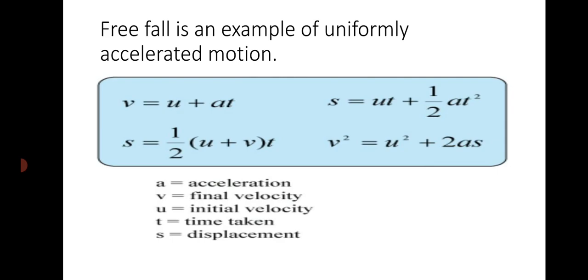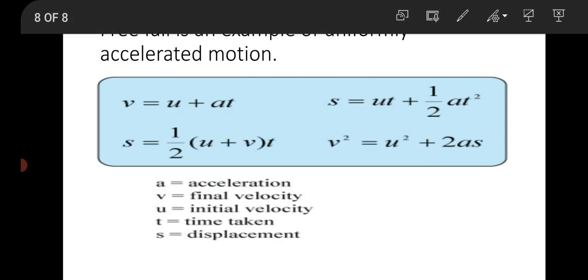So all the laws of uniformly accelerated motion are applicable to free fall also. And in the last chapter we have learned these formulas: v is equal to u plus at, s is equal to ut plus half at square, v square is equal to u square plus 2as, where s is the height or the displacement, t is the time taken, u is the initial velocity, v is the final velocity. So all these laws of motion can also be applied to free fall during the calculations.